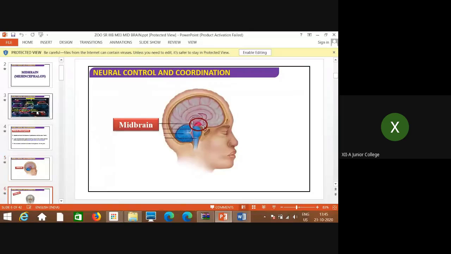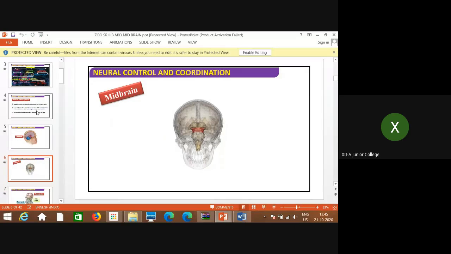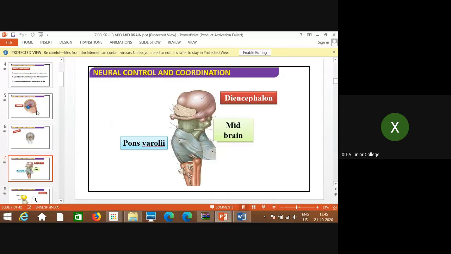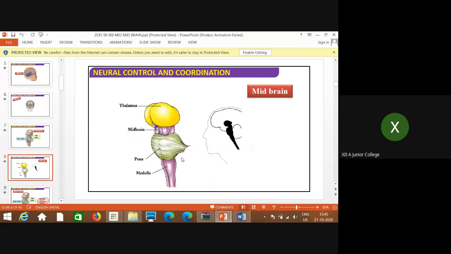This is the location shown by red color. So the midbrain is present between the diencephalon and pons varolii. This is what varolii is, nothing but this opening. And this entire structure is called pons, a bulging structure. That is pons. This shows the entire structure as brainstem. It is initiating from here. That is the brainstem. So thalamus, midbrain, pons, and medulla.